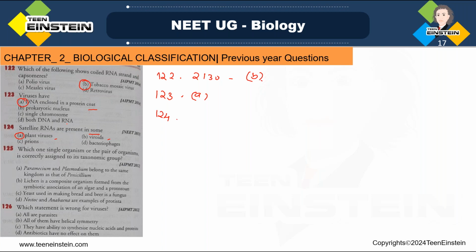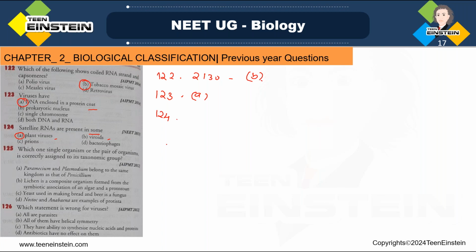Satellite RNAs, like plant viruses, have parasites of their own, and that is called satellite RNA. So they are dependent on their helper virus for both replication and encapsulation. For example, tobacco necrosis virus, TNV.